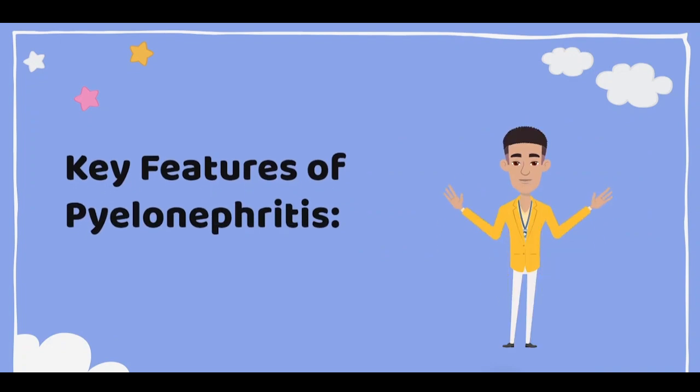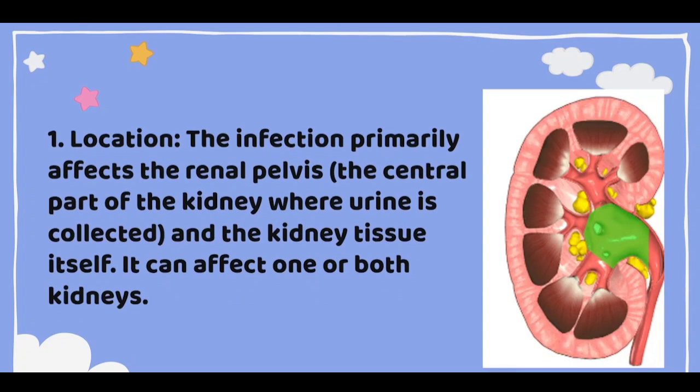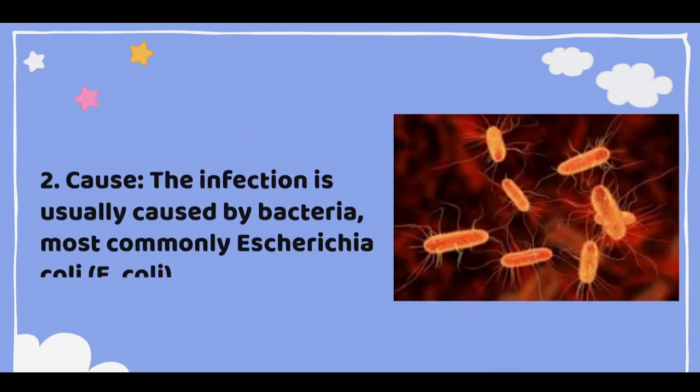Now, what are the key features of pyelonephritis? First, we will discuss the location. The infection primarily affects the renal pelvis. It is the central part of the kidney where urine is collected. Here in the figure, you can see where it is located. And pyelonephritis can affect one or both kidneys.